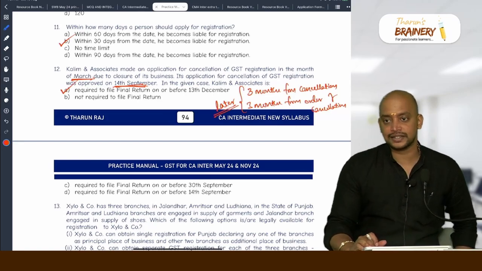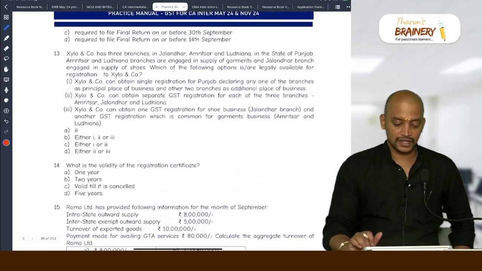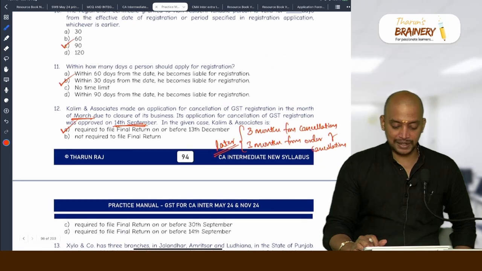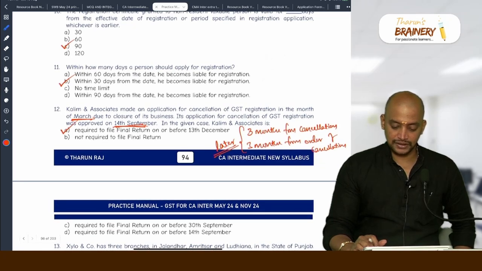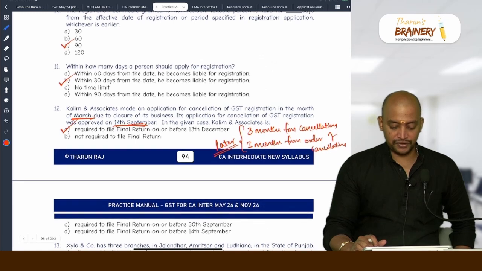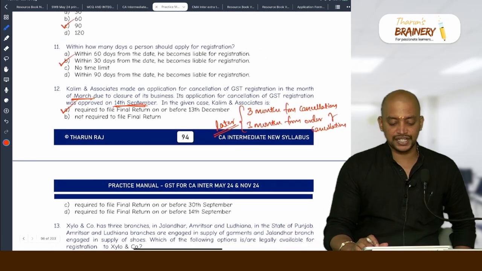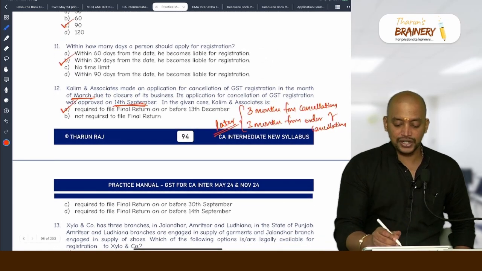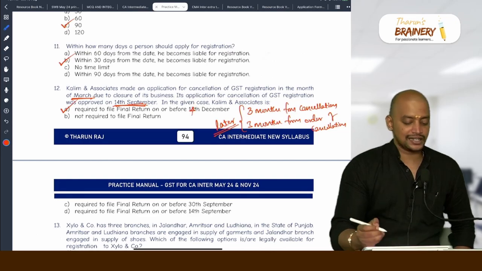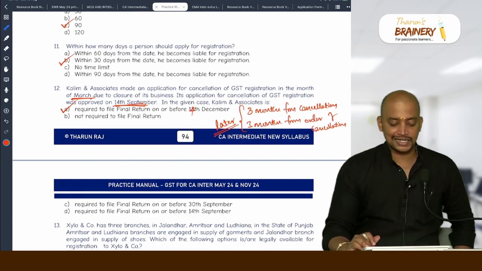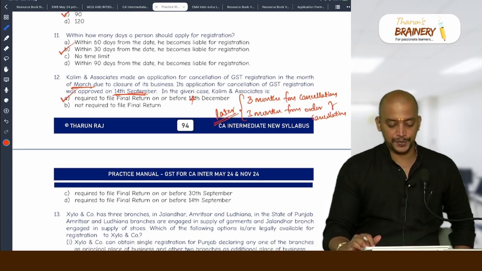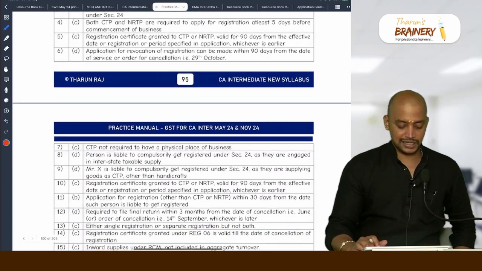Option A is the answer. So 14 September is given. Required to file a final return on or before 14 September is wrong. It is actually 14 December. So mark this as option A. For 12, it is option A.